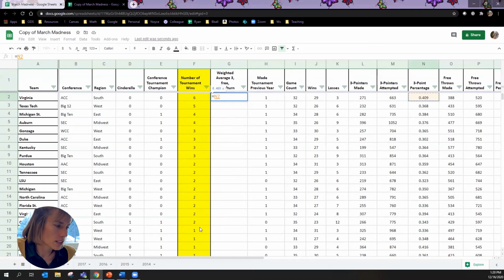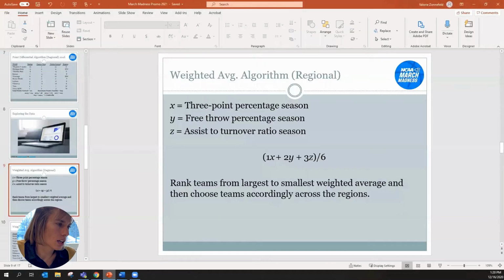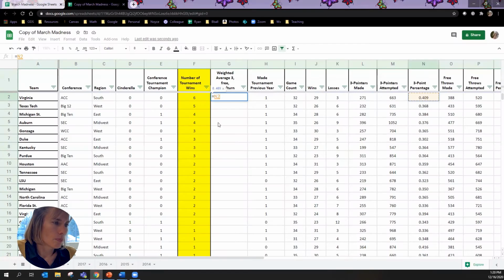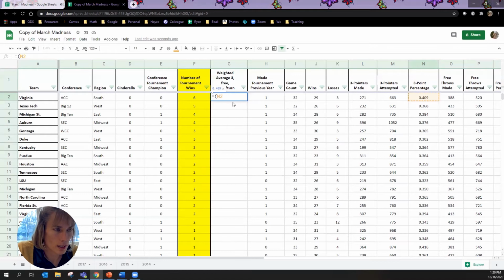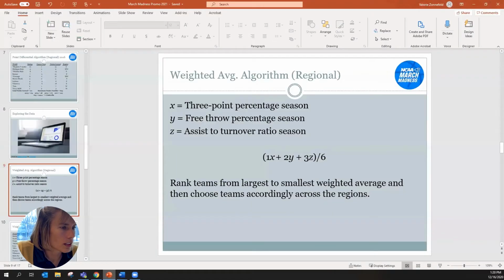I'm thinking now, as I just entered that, if we go back to the PowerPoint, remember I need a parentheses around here. So let's go back to my spreadsheet and we'll start that parentheses here. And so we wanted 1 times that, and the other thing that we wanted was 2 times free throw percentage on the season.